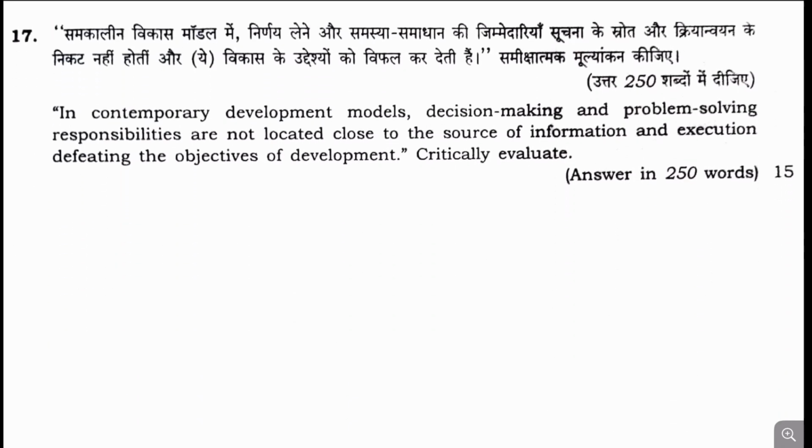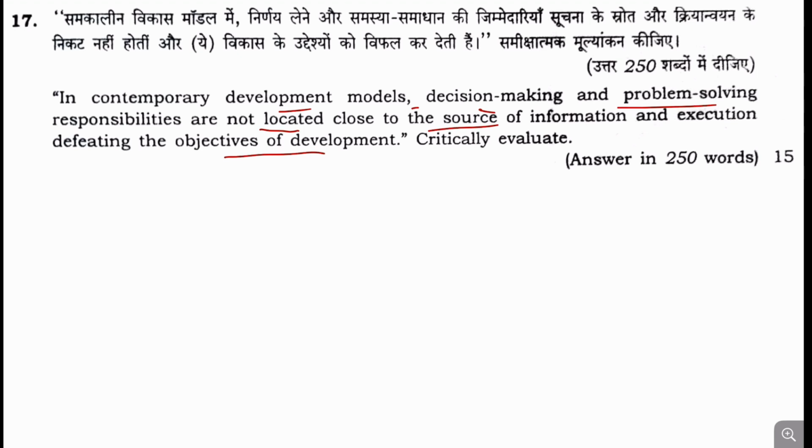Now, moving to the next question, question number 17. In the containment development models, decision making and problem solving responsibilities are not located close to the source of information execution, defeating the objective of development. So this question is directly from the e-governance model, and it is in line with the question that we have previously discussed based on the e-governance model.